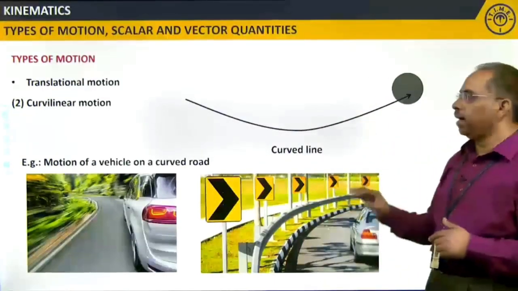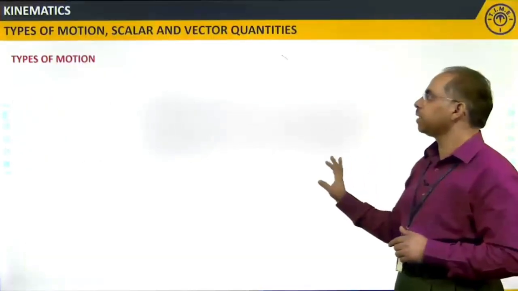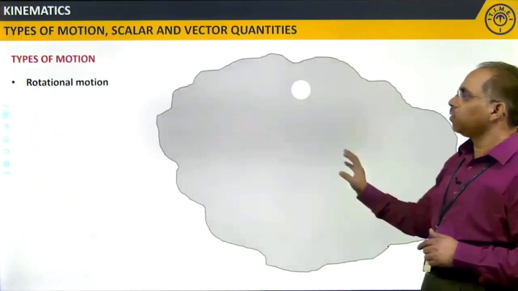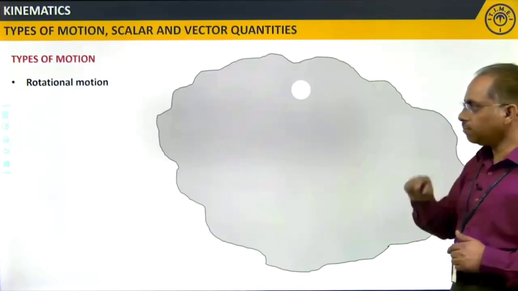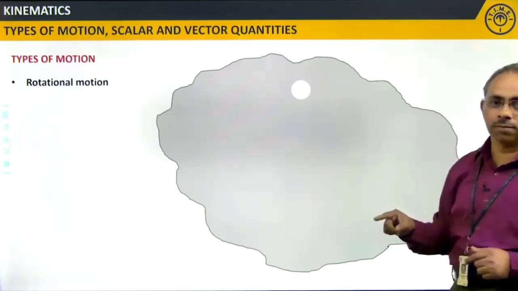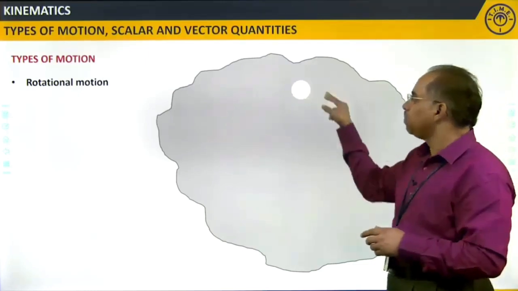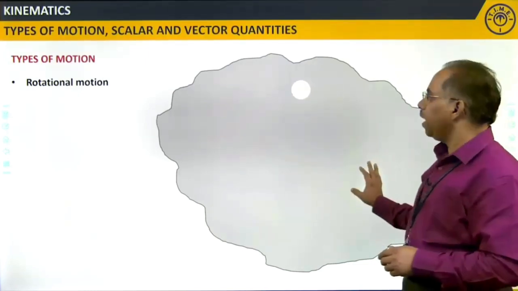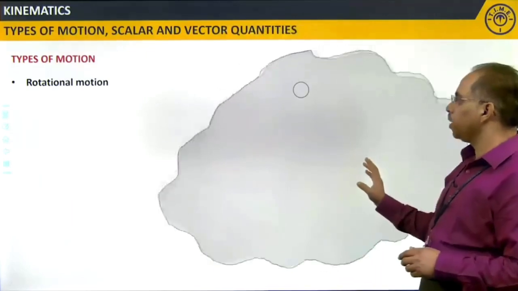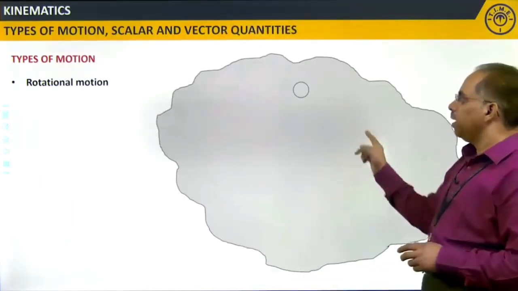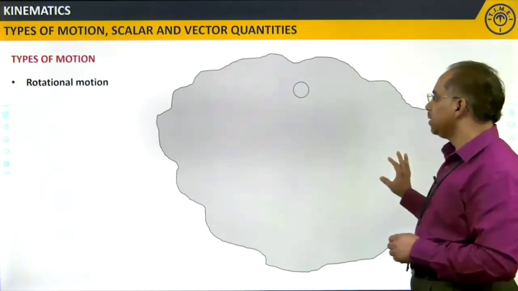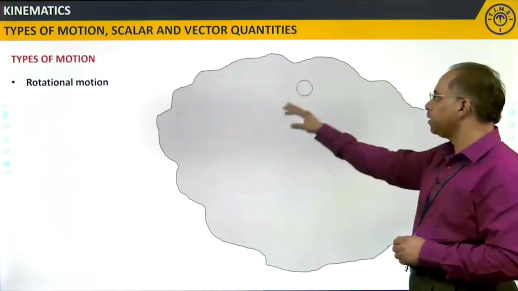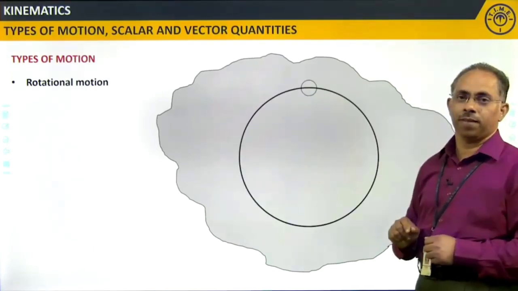Let us now go ahead and see the other type of motion here, rotational motion. When I say rotational motion, I am considering a body over here, and this is a small particle inside the body. Now, if I rotate the body this way, see the type of motion involved for this particular part. This particular part will be going in a circular path this way.